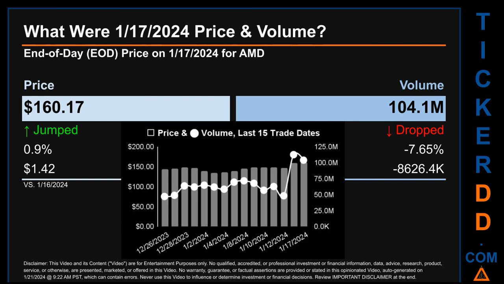8,626.4 thousand. The graph shows price and volume for the last 15 trade dates. Across a range of $24.85, the max and minimum end-of-day price were respectively 160.17 and 135.32. Volume saw a range of 65.6 million, from a day low of 47.2 million to a day high of 112.7 million.